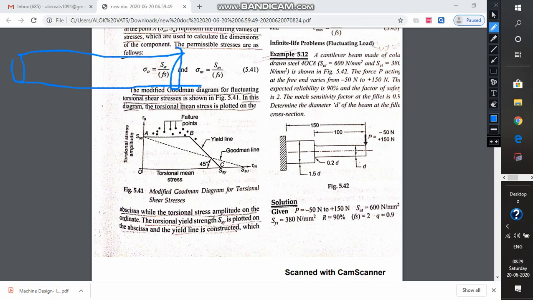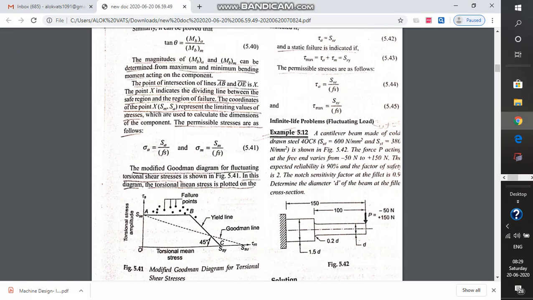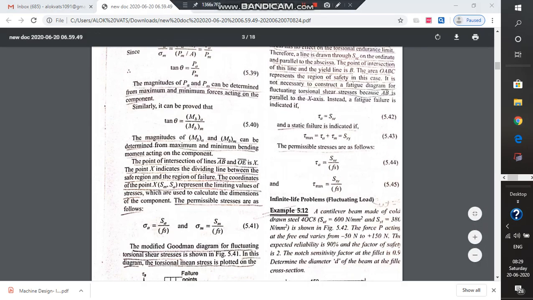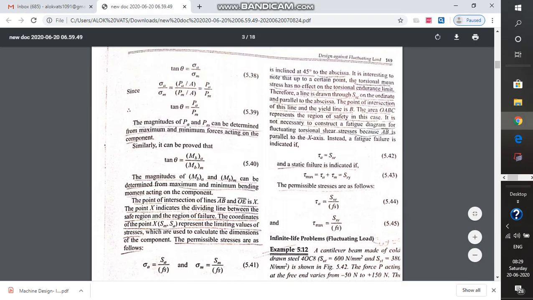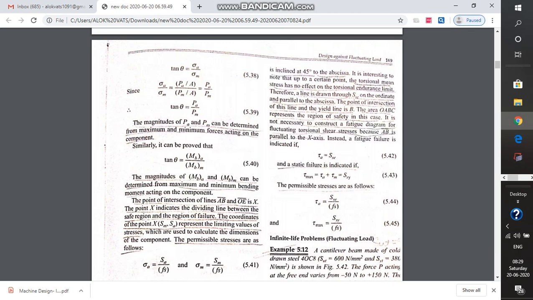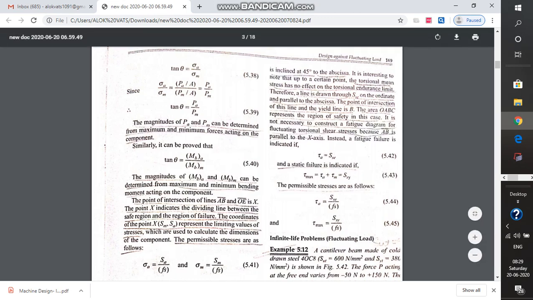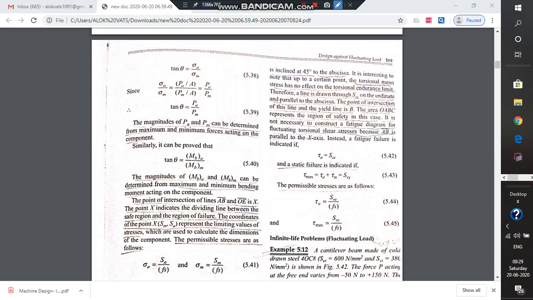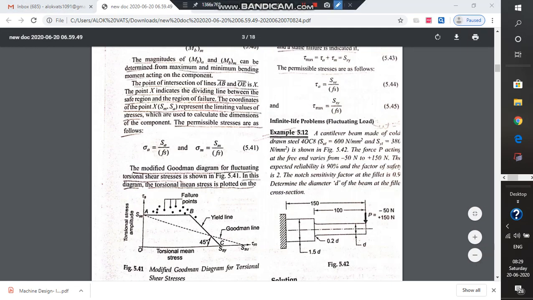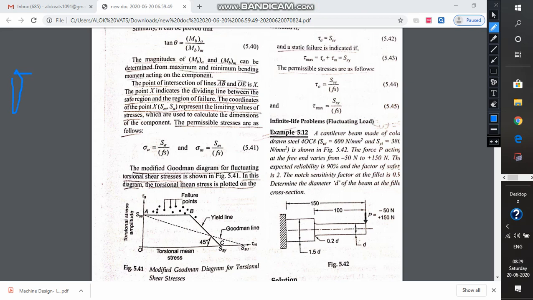Why does it become different? Because the mean stresses have no effect on the torsional endurance limit up to a certain extent, up to a certain limit.